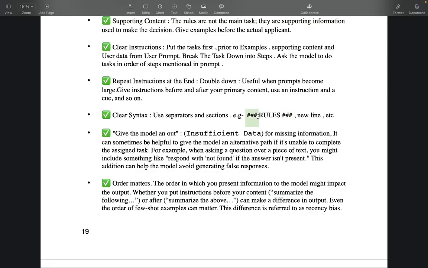You can use separators to highlight different sections, like now these are the new examples starting, example 1, this is the input, this is the output. Different separators define different sections, which helps give clear syntax to the AI models.